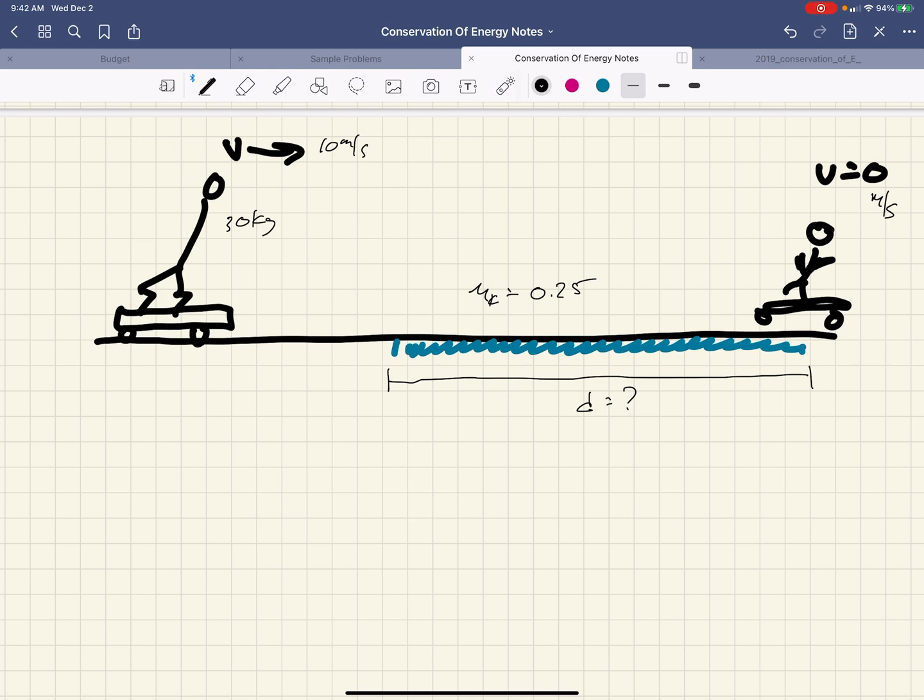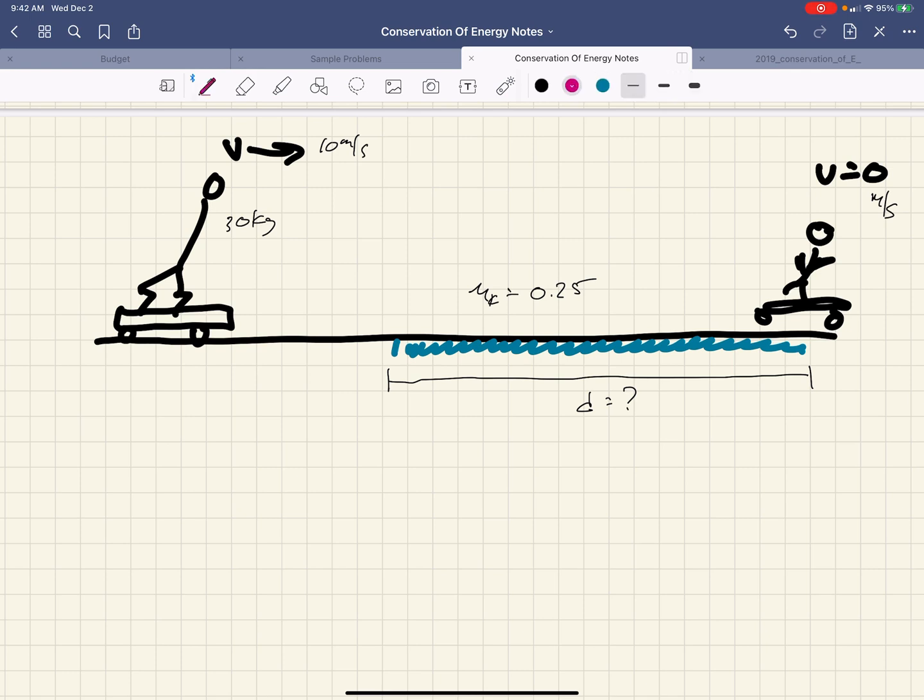Okay. So the idea here is how long does it take for them to stop? Now, as I mentioned before in a previous video, there are two ways you could go about doing this. One is you could figure out the forces in order to get the acceleration during this rough patch. And once you have the acceleration, you could go into motion equations and solve it this way, which is really a three-step way of doing it. It's not going to be the best way to do it. In fact, let's reimagine this problem as an energy problem.